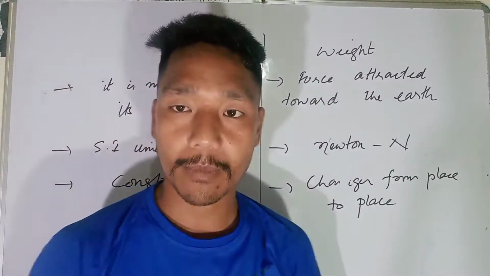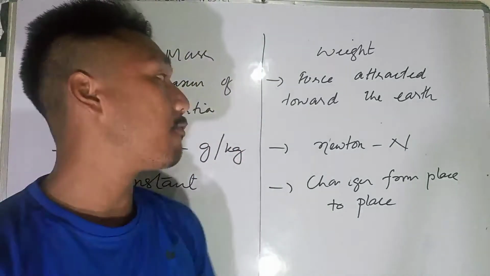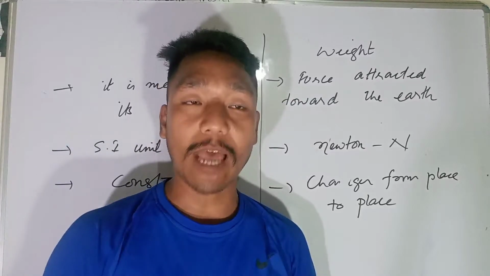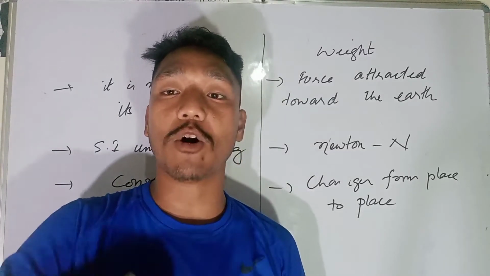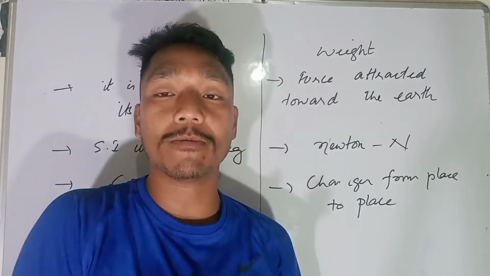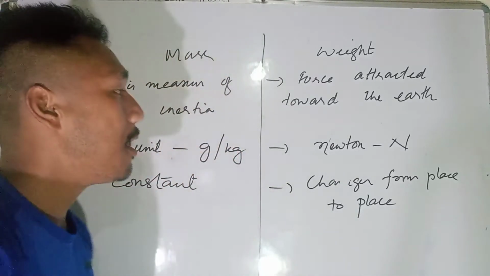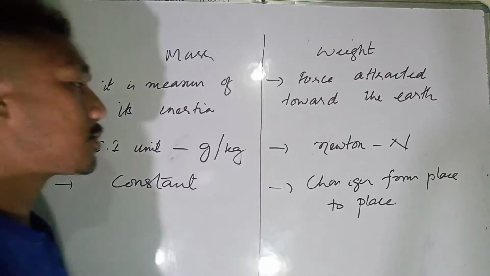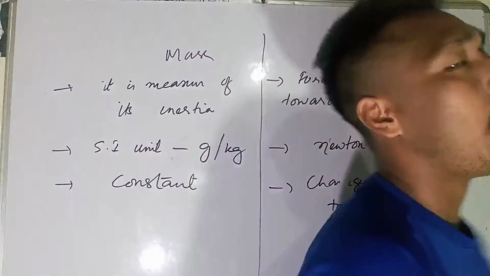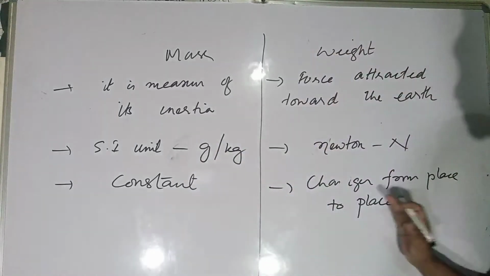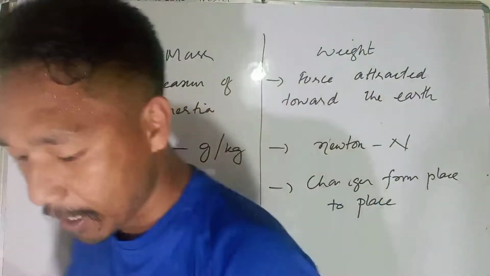It remains the same, whereas the force attracted on the object toward Earth is what we call weight. The SI unit of weight is Newton. Next, it changes from place to place. It keeps on changing from place to place.